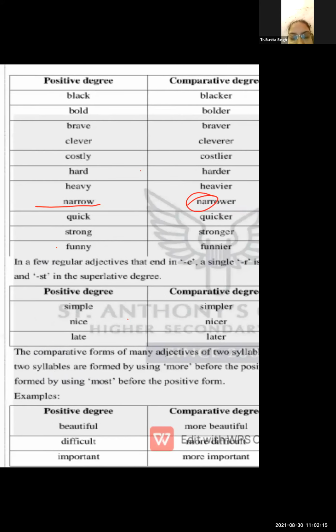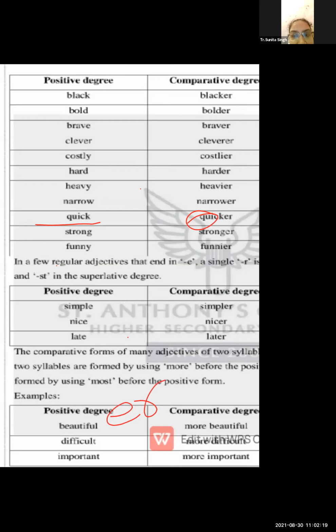There are such kinds of words where you no need to add ER. हर word में आप ER या EST नहीं लगा सकते. No need to add ER or EST because that is a meaningless word. If I add ER in beautiful, so beautifuler, that is not such a meaningful word. Okay, that is a meaningless word. Understood?